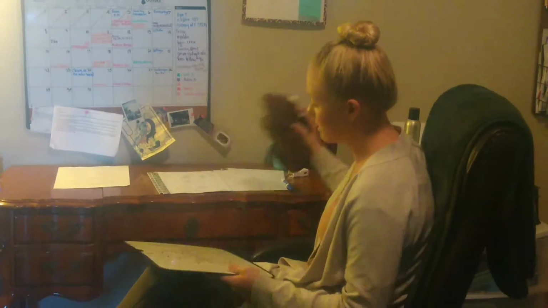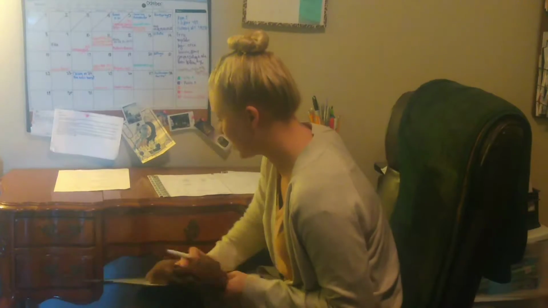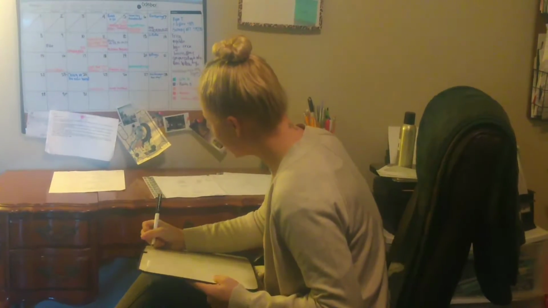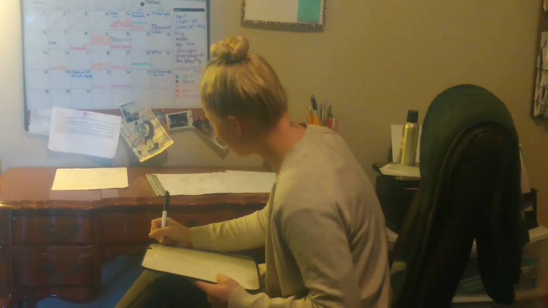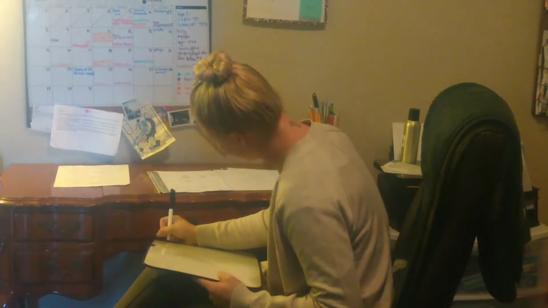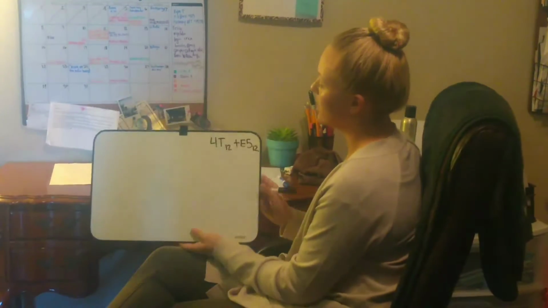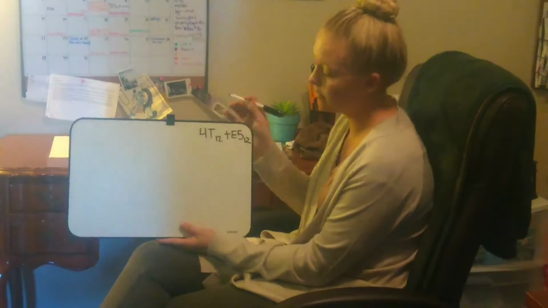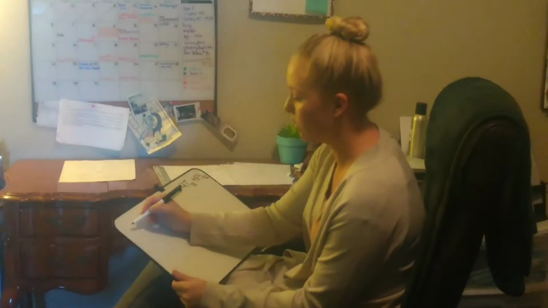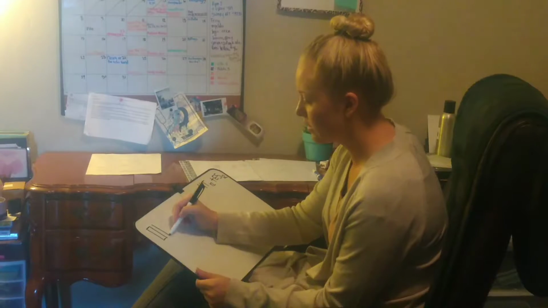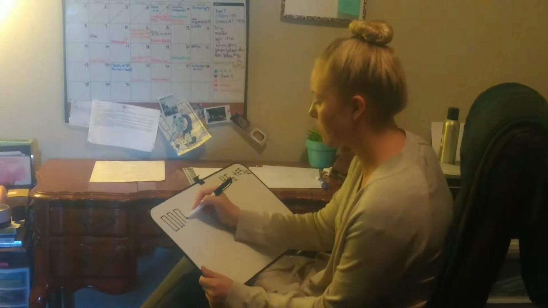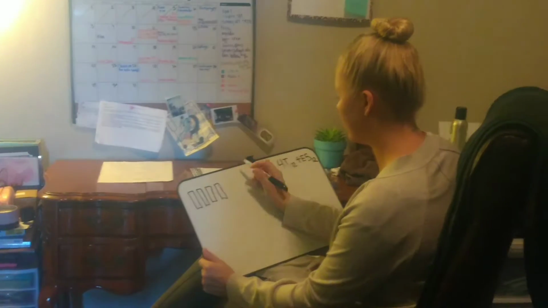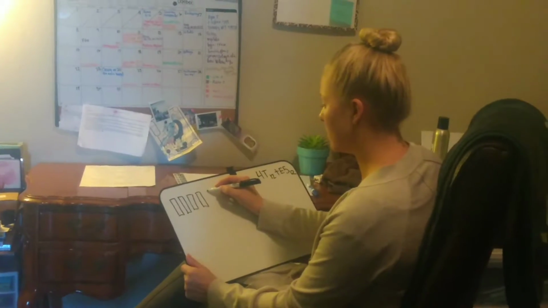Next, we're going to have base blocks. That's our next strategy. And we're going to have 4t in the 12th base plus e5 in the 12th base. In this problem, t is going to be 10 and e is going to be 11. So we're going to draw this. We're going to have 4 rods. Those are our 4 rods and t, which is 10, units.